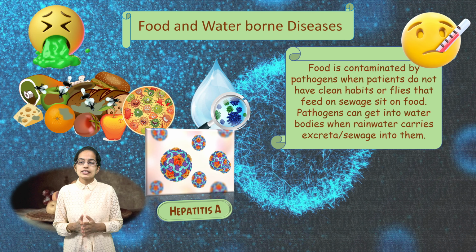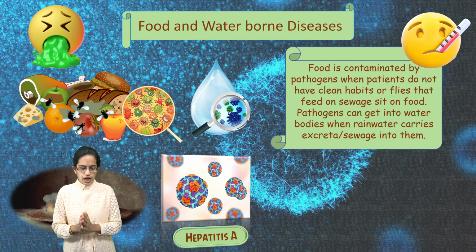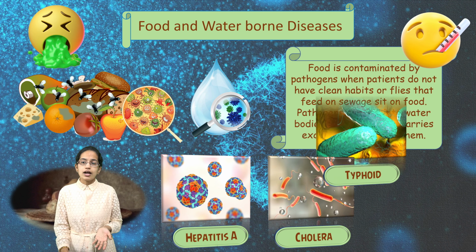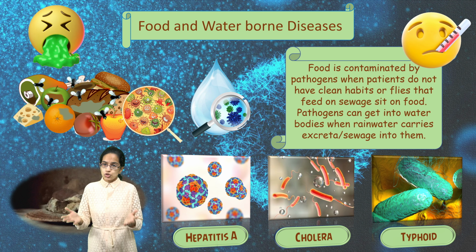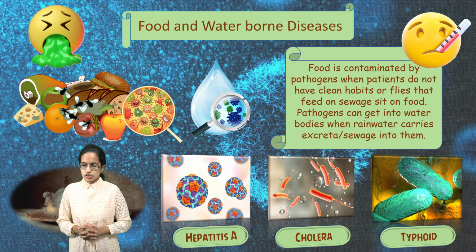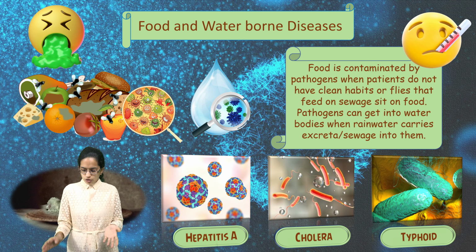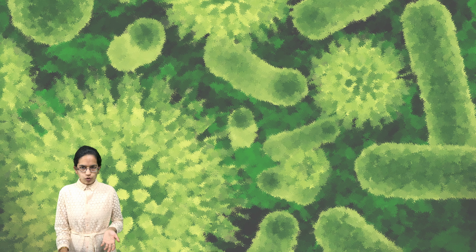The common diseases which are food and waterborne are hepatitis, cholera, then we have typhoid as the most common example, then jaundice, which is again caused by contamination of food. So those are some of the common examples for food and waterborne diseases.